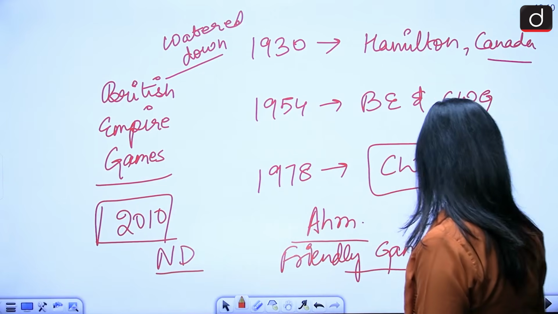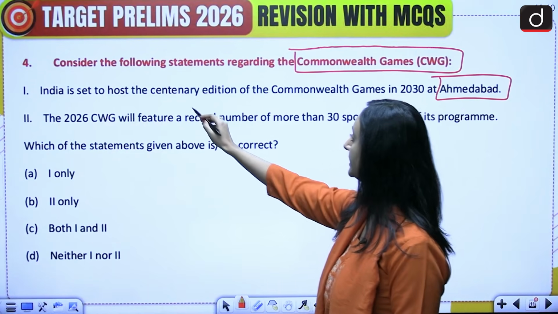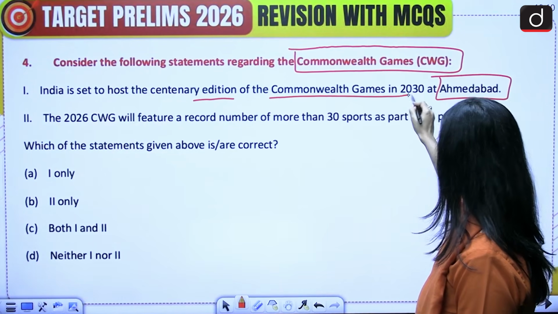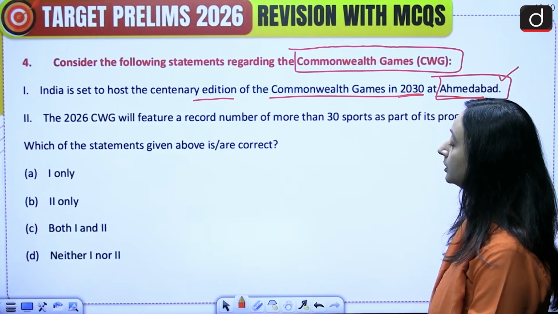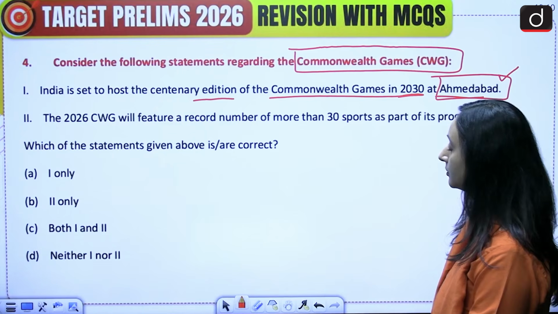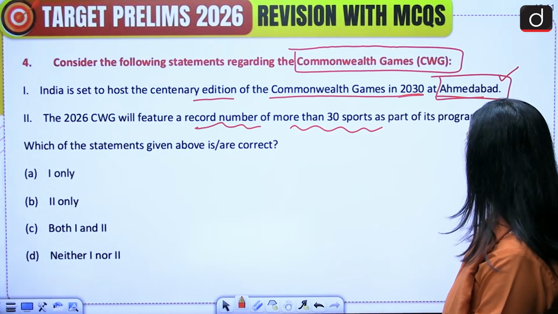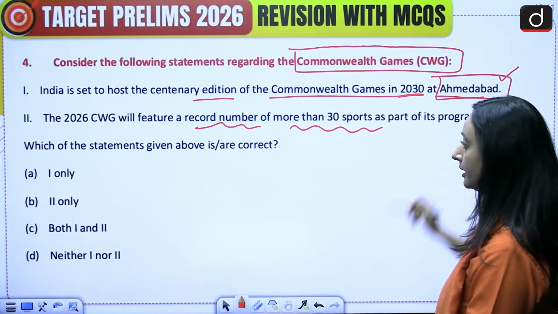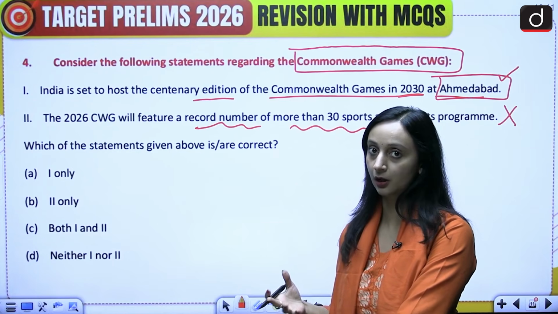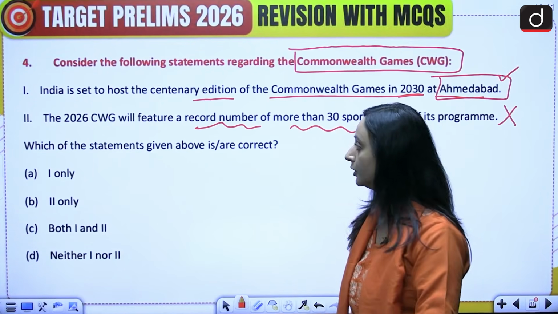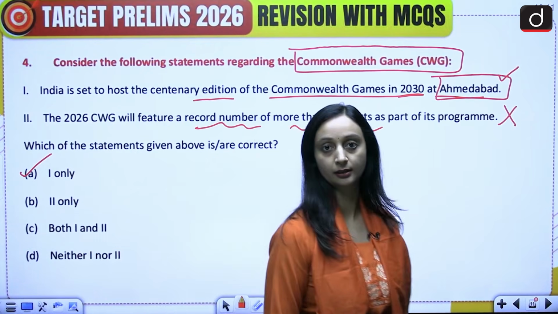Okay, so let's look at the statements. India is set to host the centenary edition of the Commonwealth Games in 2030 at Ahmedabad. Absolutely correct. And 2, the 2026 Commonwealth Games will feature a record number of more than 30 sports as part of its program. No, this statement is not correct, because I just told you that this one is going to be one of the most watered down editions of Commonwealth Games. So the correct answer would be option A, 1 only.